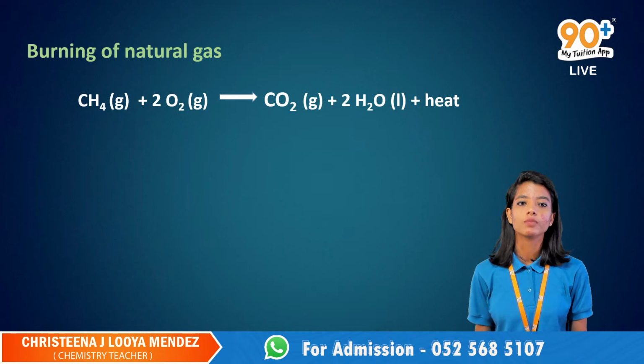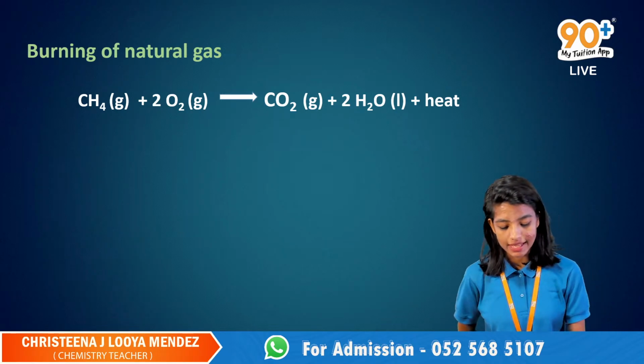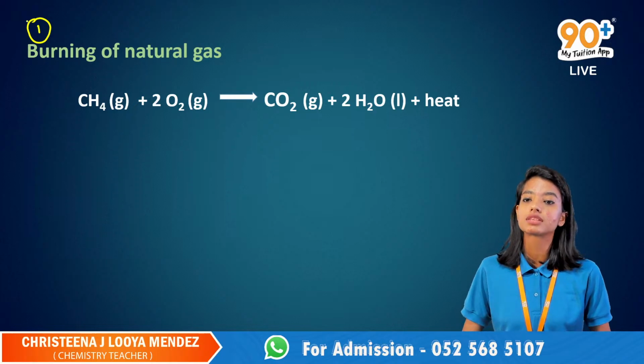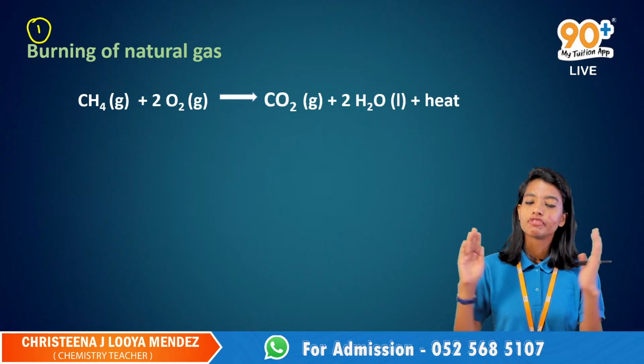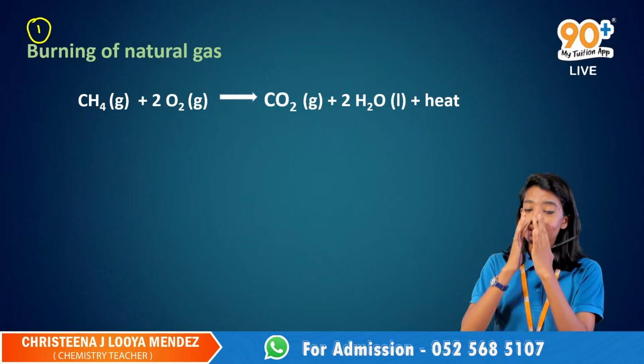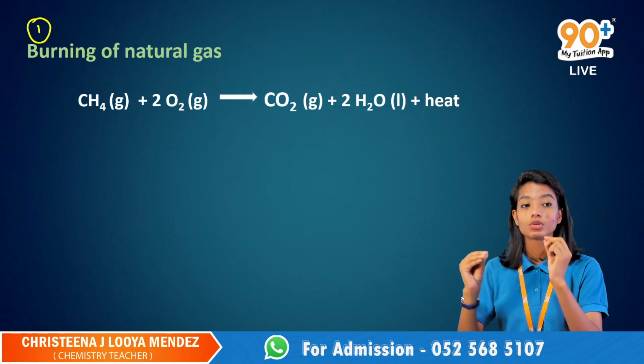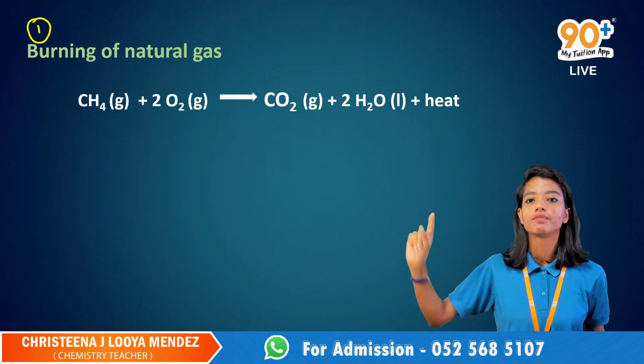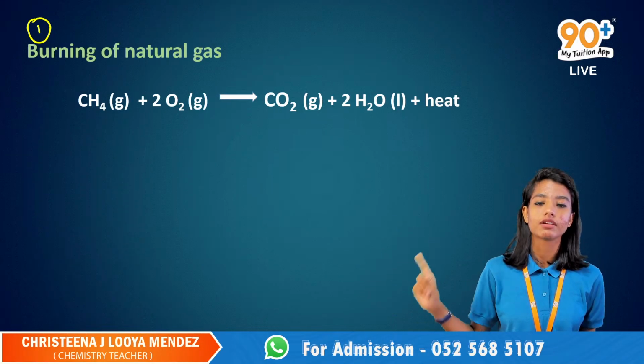So here we go. Burning of natural gas is the first example that you can give for exothermic reaction. From the beginning also, I'm telling you, you have to write down everything and keep on practicing with these chemical equations and the reactions.